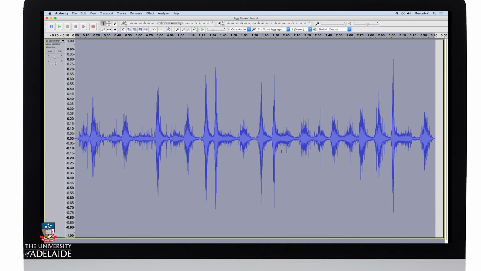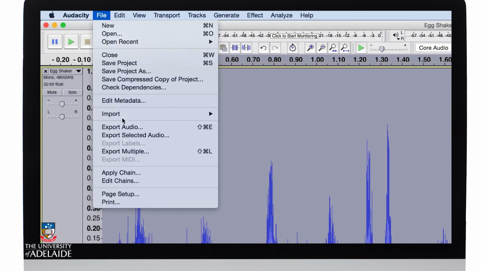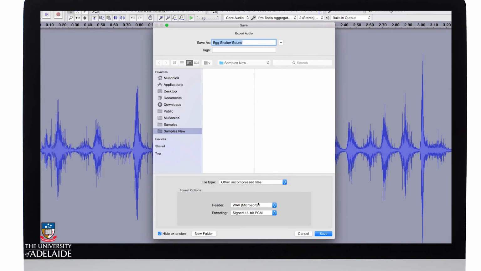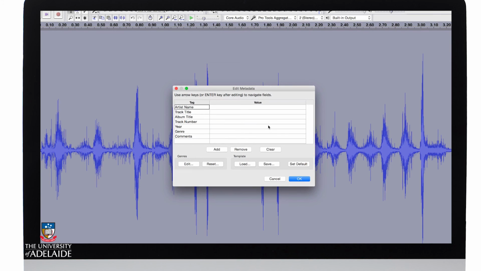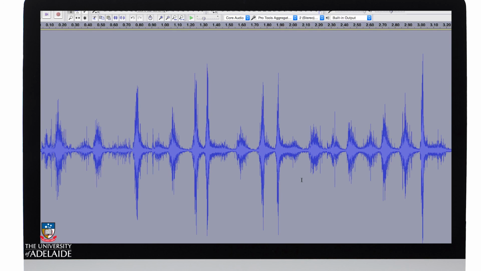Okay, I'm pretty happy with that. So let's export it out. We'll go to File, Export Audio, select Microsoft Wave, and select 24-bit. And I'll put it in my New Samples folder, give it a slightly different name, and click Save. It may ask you to enter metadata. That's not necessary at this point. Click OK, and it's now exported.